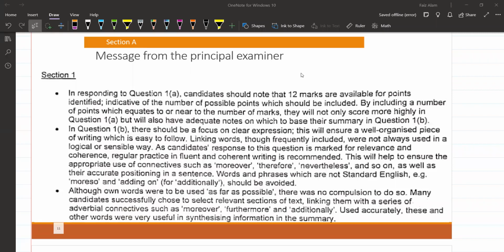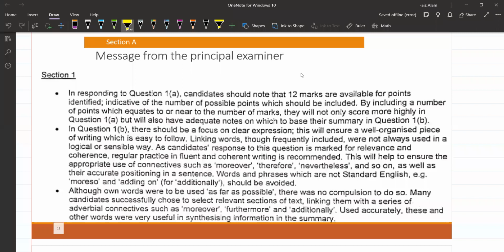Okay, moving forward, because we don't have much time, guys, just focus on these points. Leave everything else, just focus on these points now. Moving forward. In responding to question 1, अब देखो examiner क्या कह रहा है about the papers that students are solving. Examiner का क्या कहना है, उसका क्या view है? Let's see that view too.